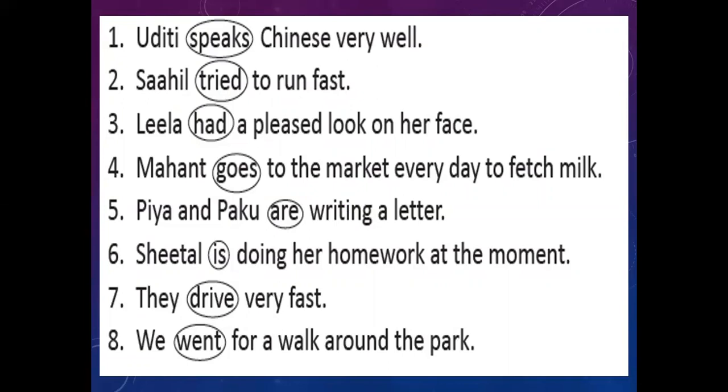Uditi speaks Chinese very well. Speaks over here is a finite verb. Sahil tried to run fast. Tried. Leela had a pleasant look on her face. Had. Mahant goes to the market every day to fetch milk. Goes. Priya and Paku are writing a letter. Are. She is doing her homework at the moment. Is. They drive very fast. Drive. And we went for a walk around the park. Over here, went will be the finite verb in the sentence.